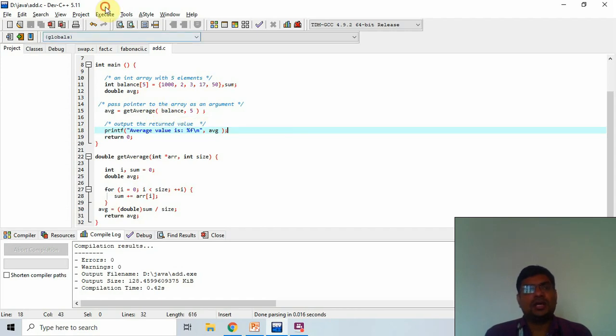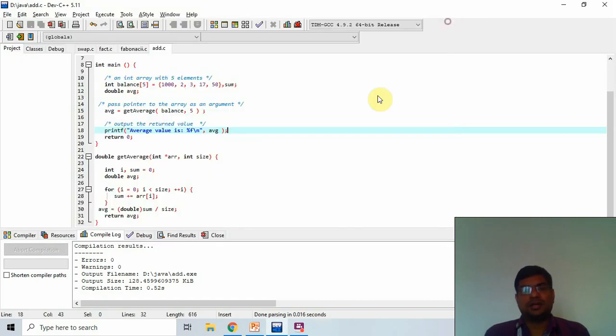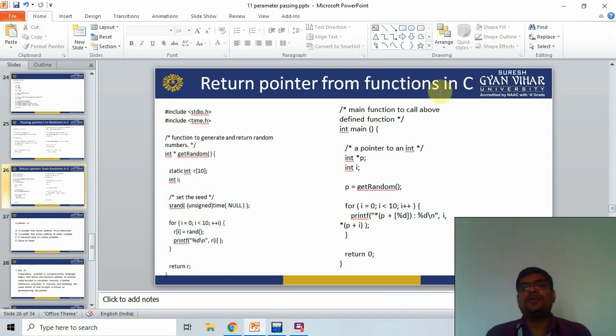So I execute this again. That is the result. Now I move on to the next. Next is returning pointer from function in C.